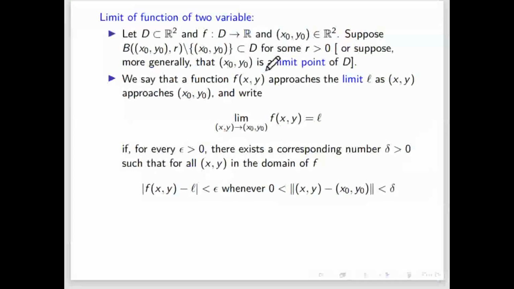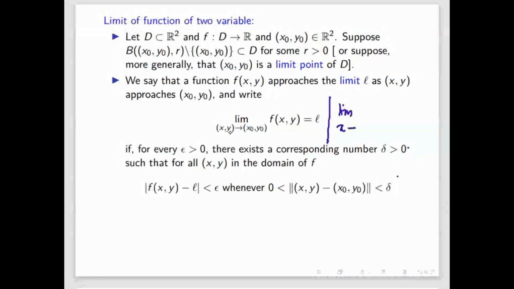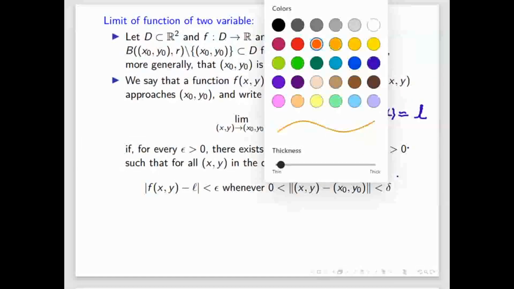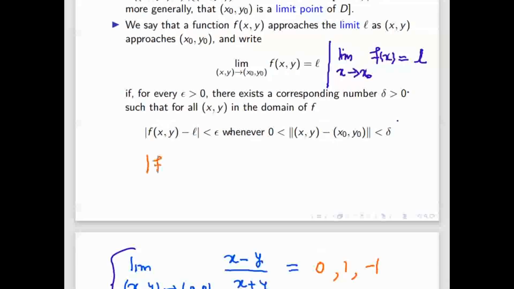The definition is similar to the previous definition, like in one variable. So I will write the one variable case also, so that you will easily be able to follow. Limit x goes to x naught, f of x equal to L. What is the definition of that limit? I am going to write exactly the same definition here. Mod of f of x minus L is less than epsilon, whenever 0 is less than mod of x minus x naught is less than delta, right?